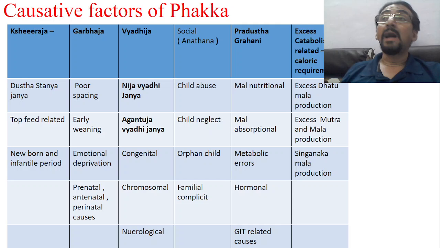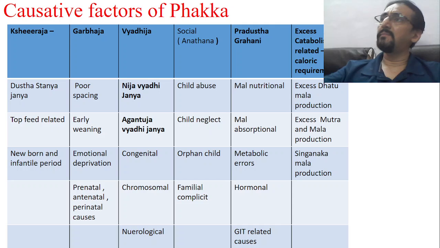Then Agantuja Vyadi, outside factors: different infections, recurrent infections, maybe injuries, accidents, mechanical injuries, maybe some surgeries. They are considered Agantuja Vyadis. So that may also lead to failure to thrive. Then congenital problems, chromosomal problems, as well as some neurological problems. So this comes under the Vyadija Phakka.